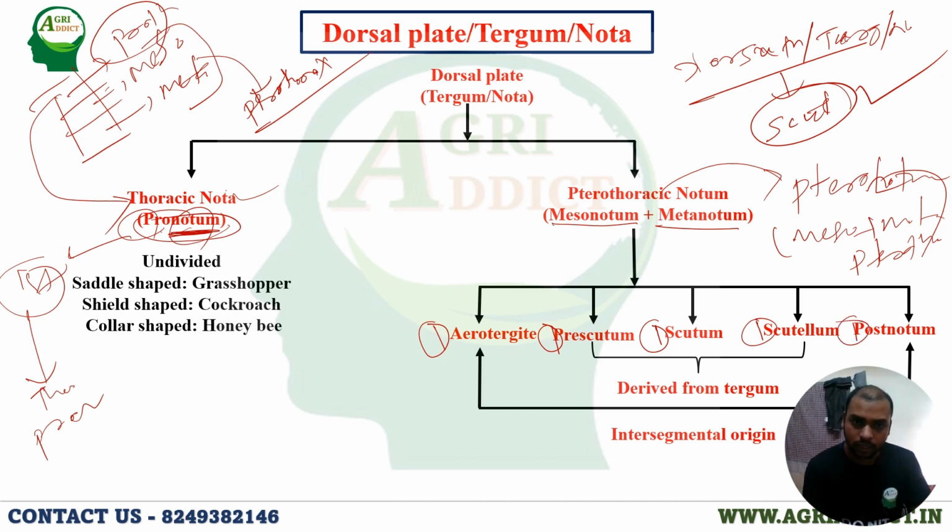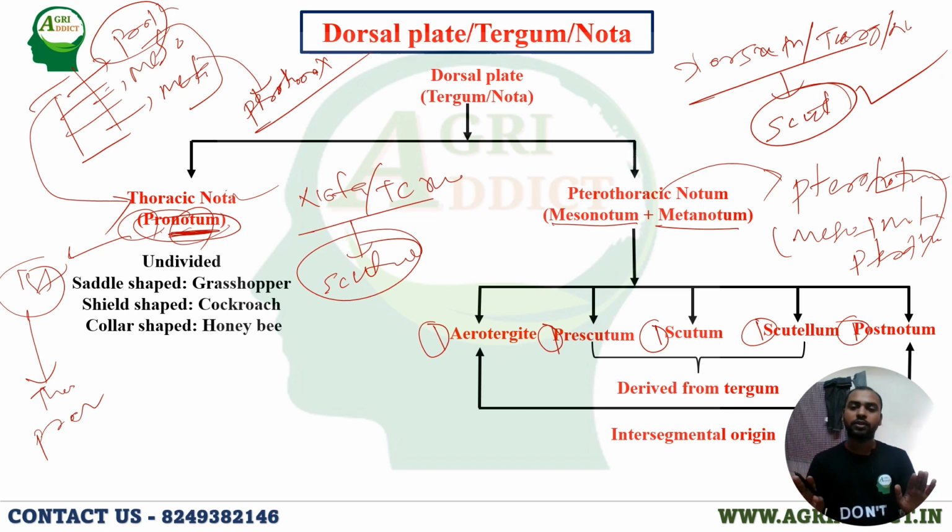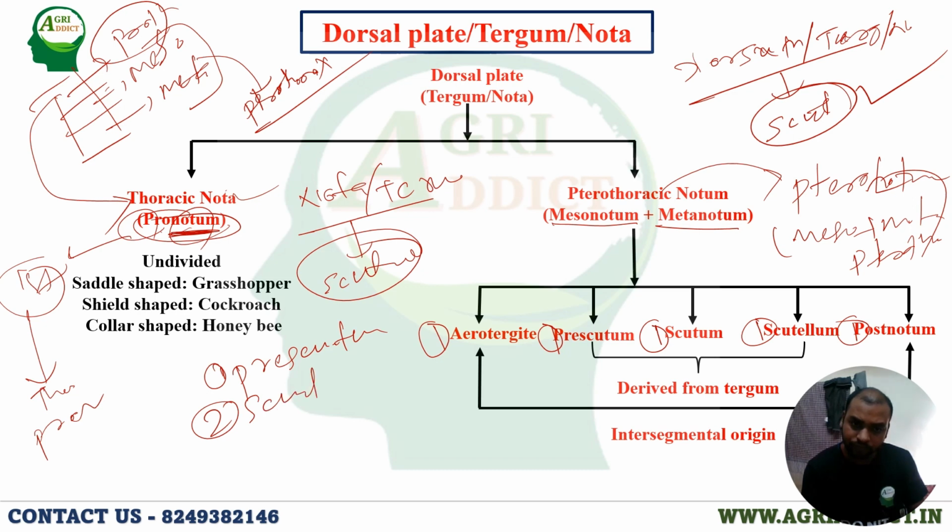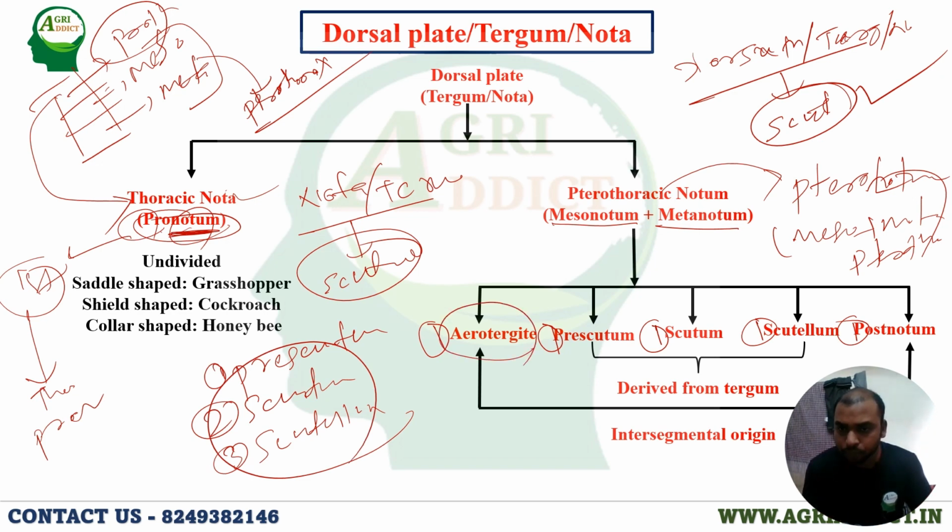Always remember, if there is a term called notum or tergum, then another term will be scutum. That means whatever has the scutum is related to the dorsal plate, the tergum or notum. There are three types: one is prescutum, another is scutum, another is scutellum. I will tell you what these things are. Another is acrotergite, another is postnotum.